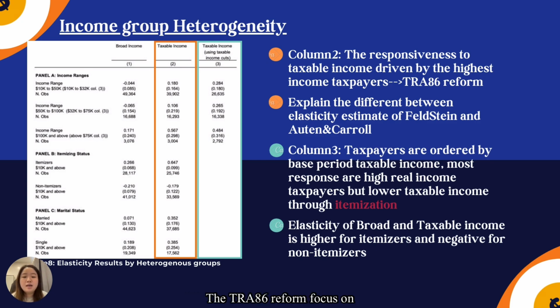The TRA 86 reform identifies tax variation primarily through the reaction of high income taxpayers in column 2. Taxpayers are ordered by base period taxable income, with a flatter response along the income distribution. Most responses come from high real income taxpayers but lower taxable income through itemization.